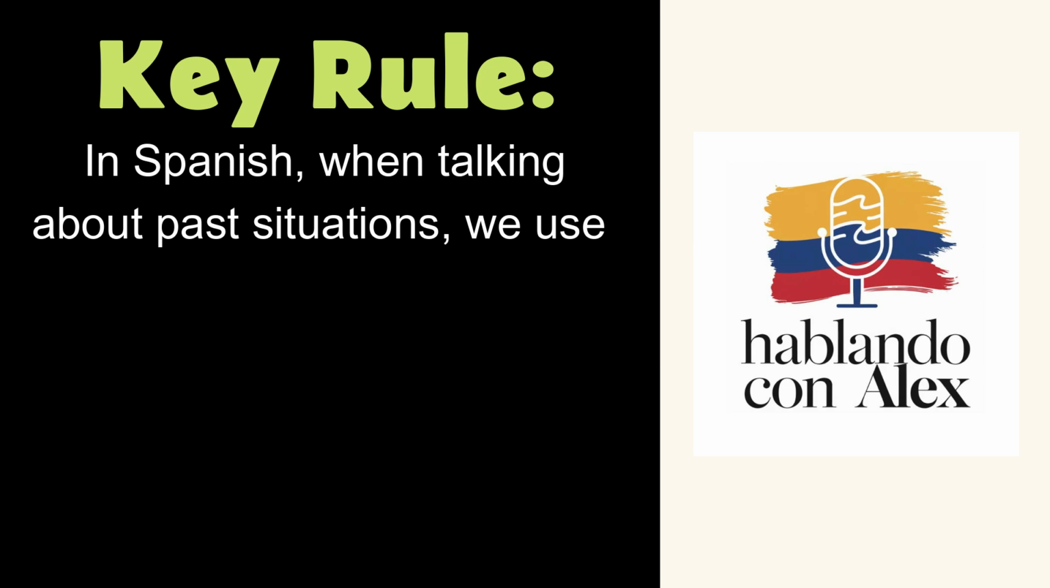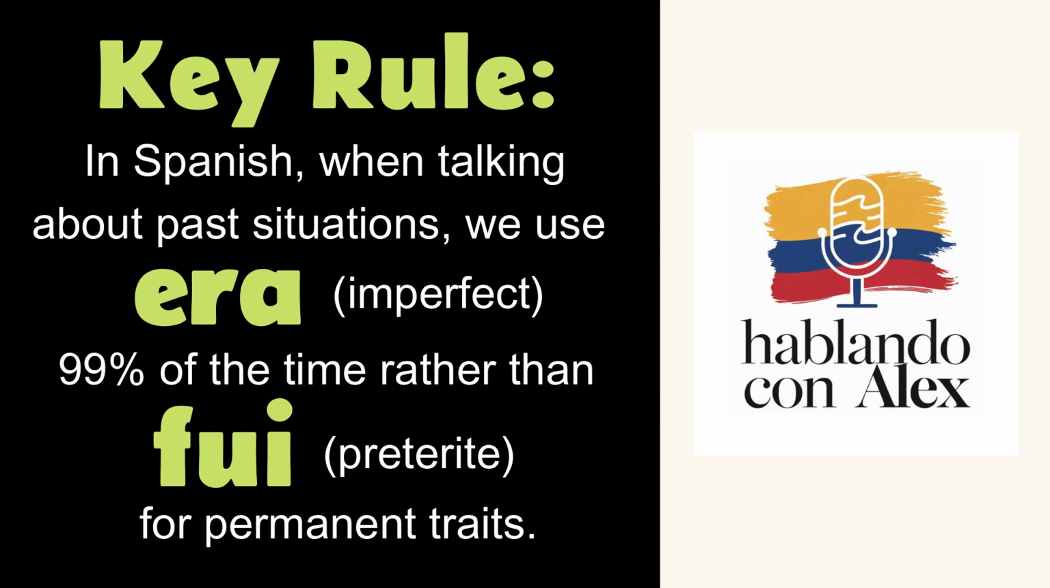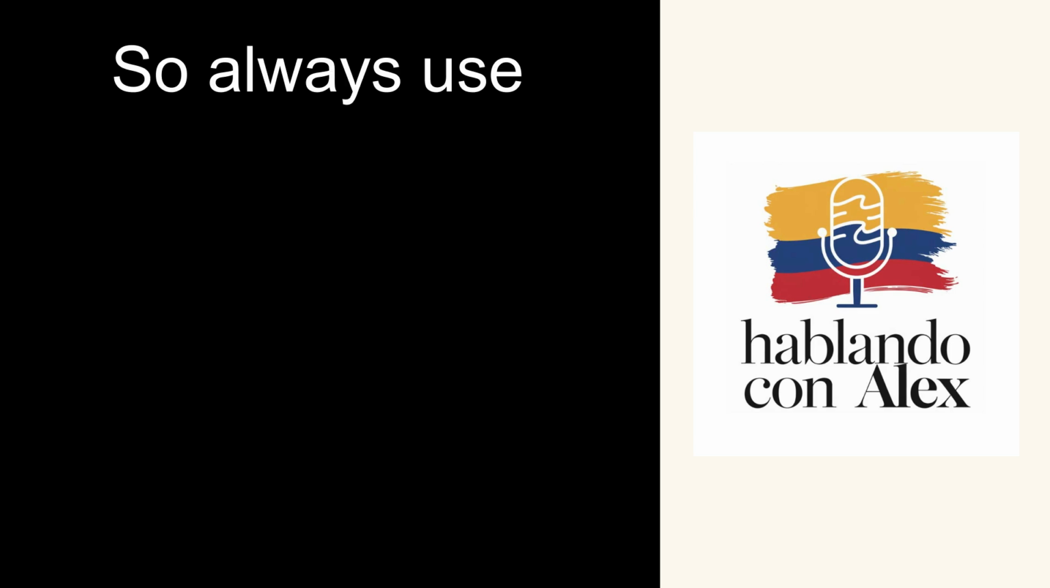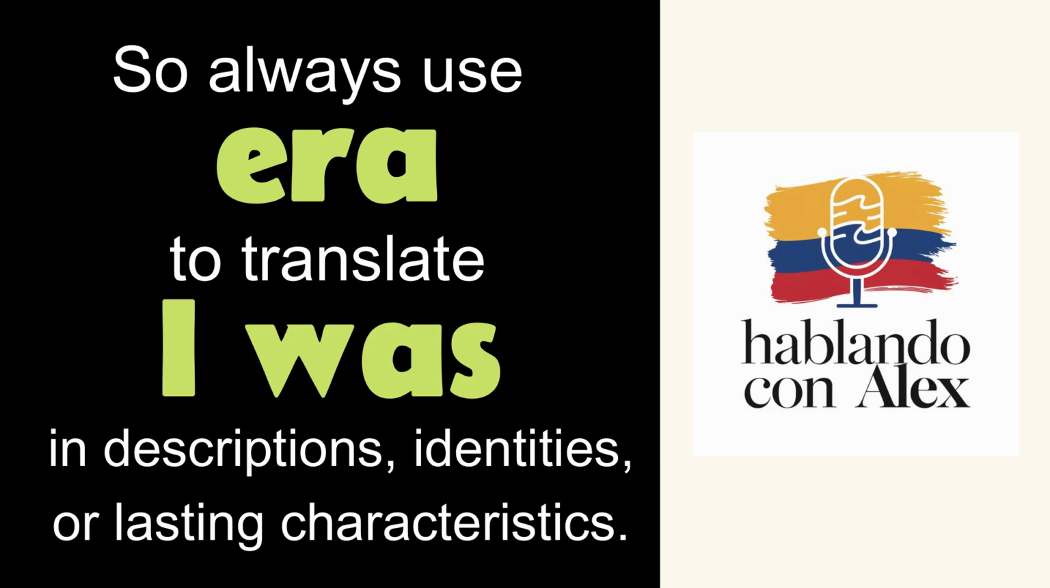Key rule: in Spanish, when talking about past situations, we use era, the imperfect, 99% of the time rather than fui, the preterite, for permanent traits. So always use era to translate "I was" in descriptions, identities, or lasting characteristics.